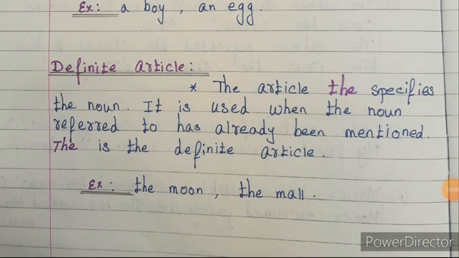The next is the definite article. The article the specifies the noun. It points out a specific purpose. The article the specifies the noun. It is used when the noun referred to has already been mentioned. Thus the definite article is used when we are pointing out something specific. There we can use the article the, that is the definite article. So the example is the moon, the mall.